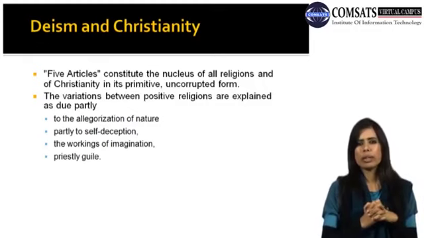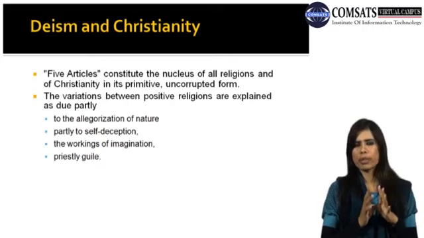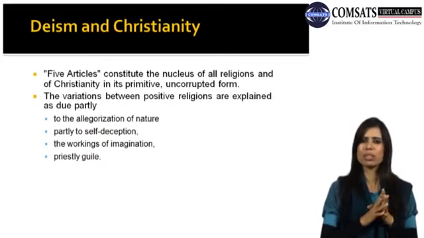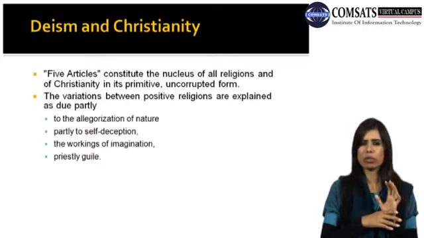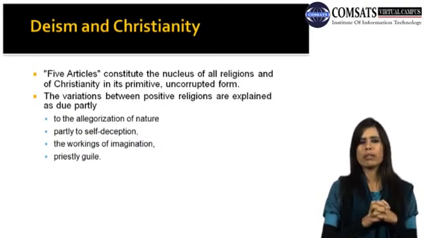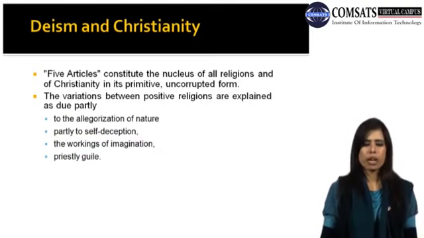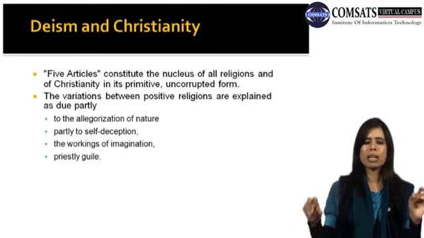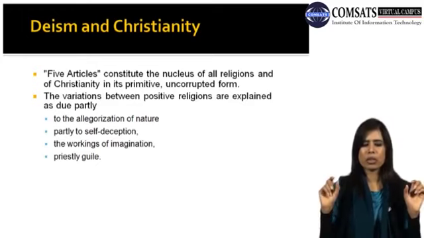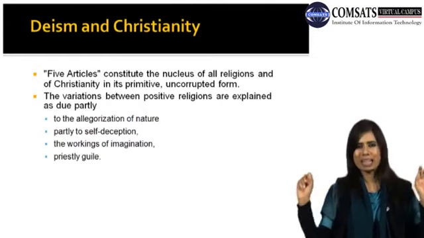As I told you, that's the name of the philosophy, and a deist is a person who believes in the existence of God, but who does not believe in religion. Five articles constitute the nucleus of all religions and of Christianity in its primitive, uncorrupted form. So basically in the five articles you can find the uncorrupted form of religion and the primitive form of Christianity.